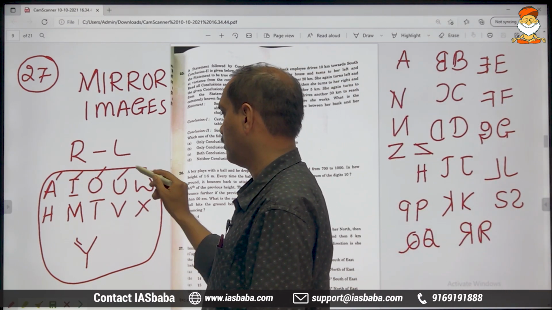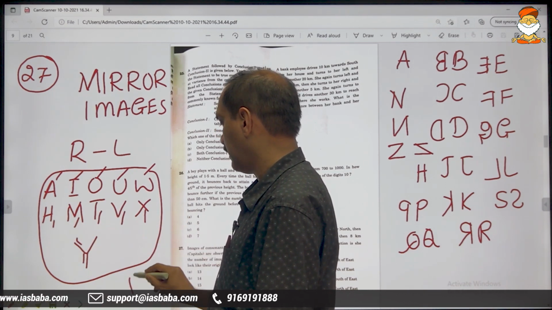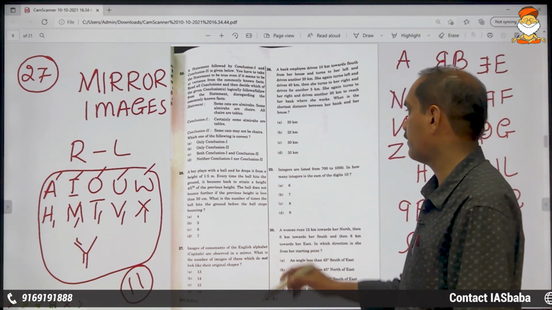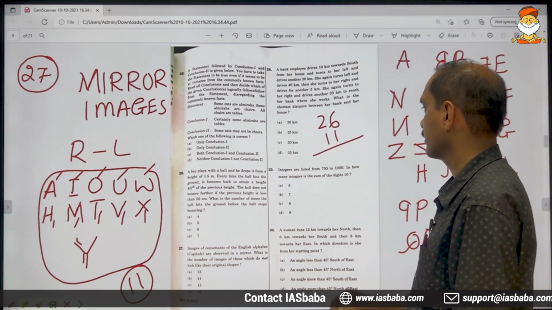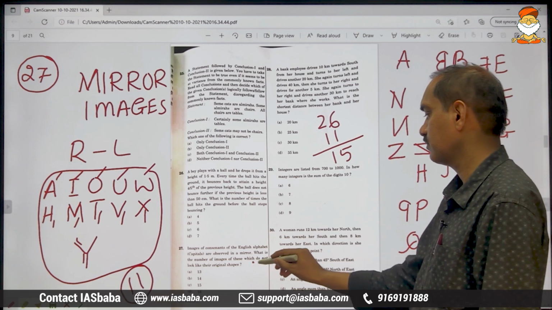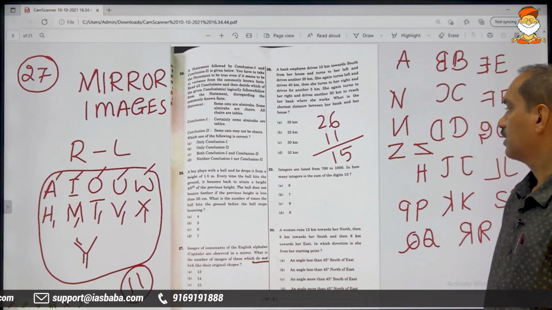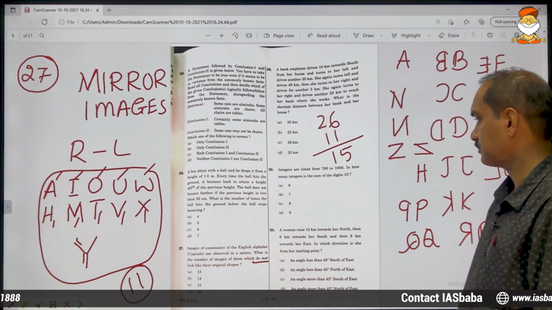1, 2, 3, 4, 5, 6, 7, 8, 9, 10, 11. 11 alphabets appear same. Out of a total of 26, 11 appear same. So 15 do not. The question mark is on do not. 15 do not appear same.